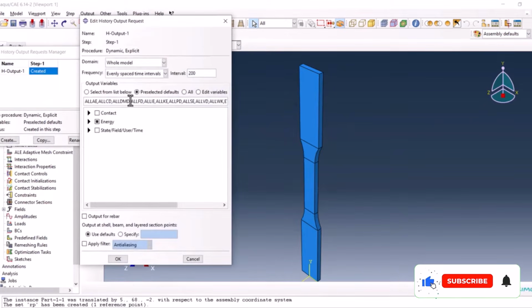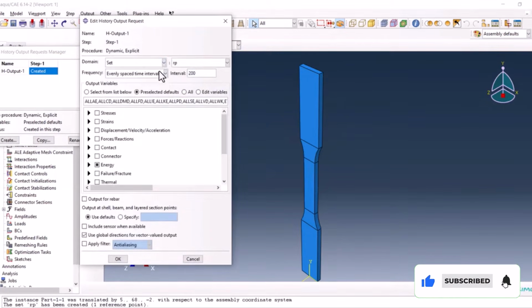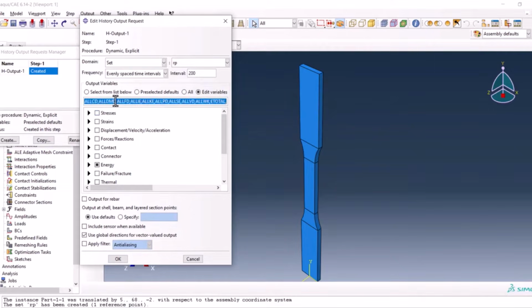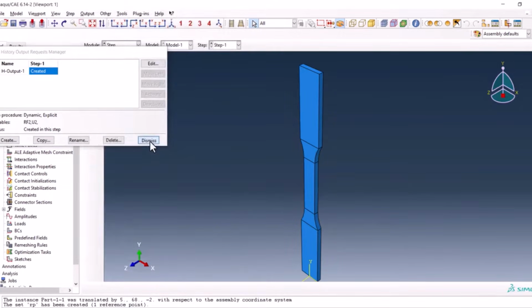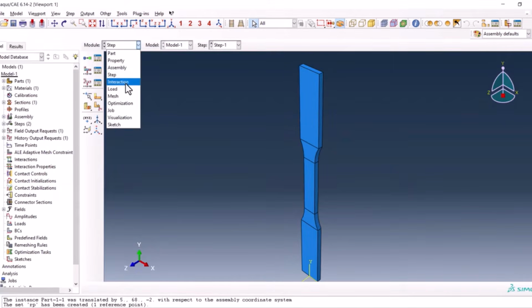We double click on this one. We use set RP, evenly spaced time intervals of 200. And we use U2 and RF2. We want to make sure that it's correct, yeah. So this step is done.